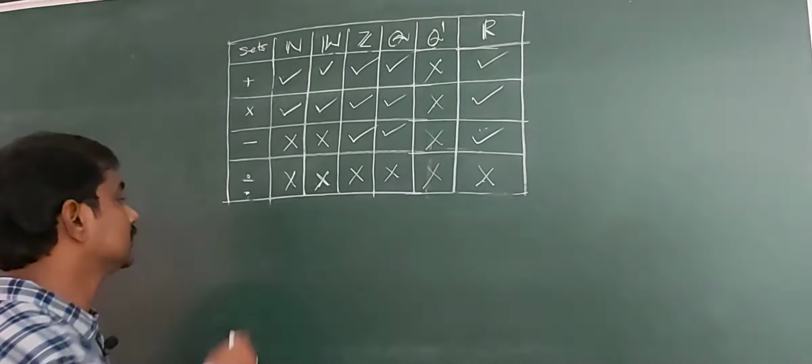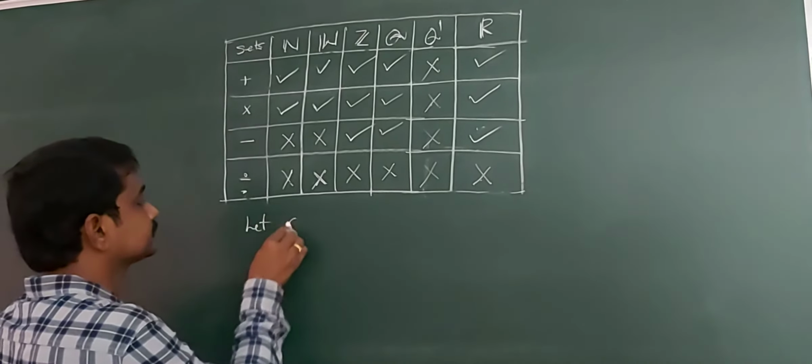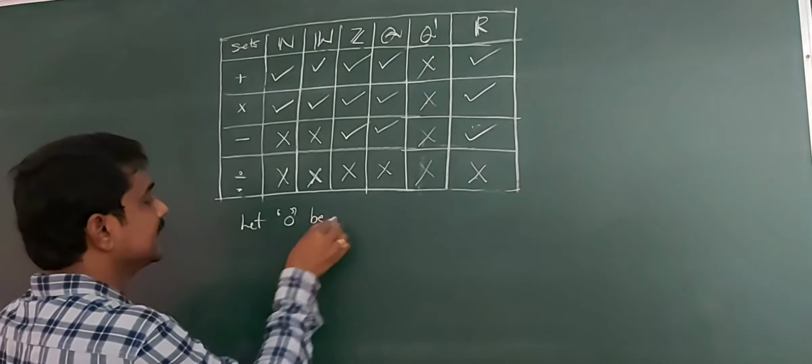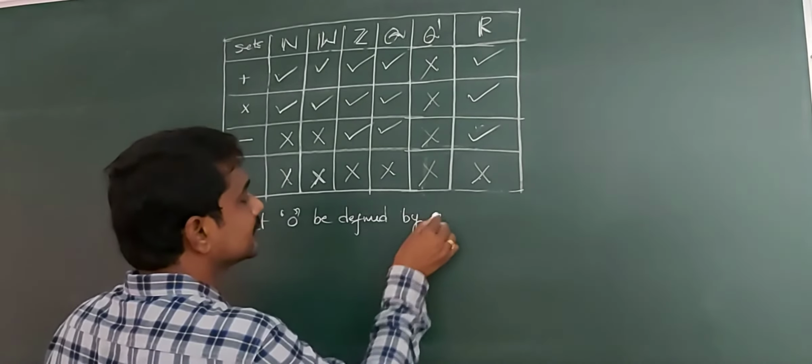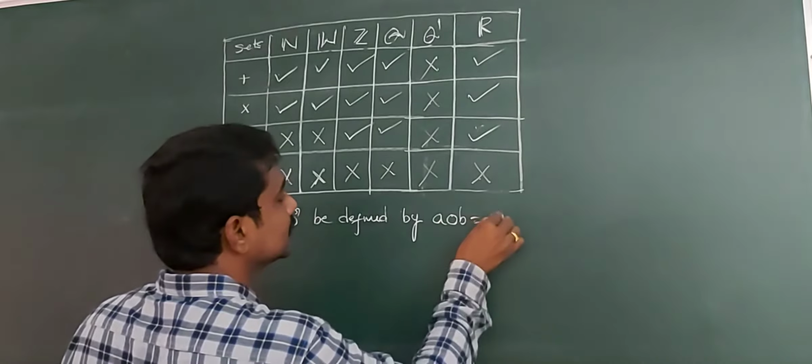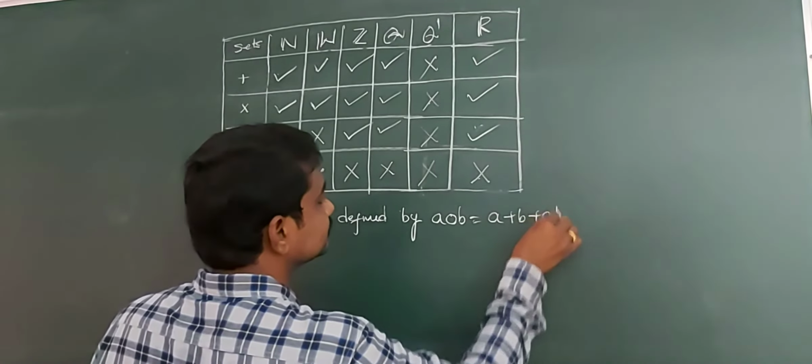Next example, let a circle b be defined by a circle b is equal to a plus b plus ab.